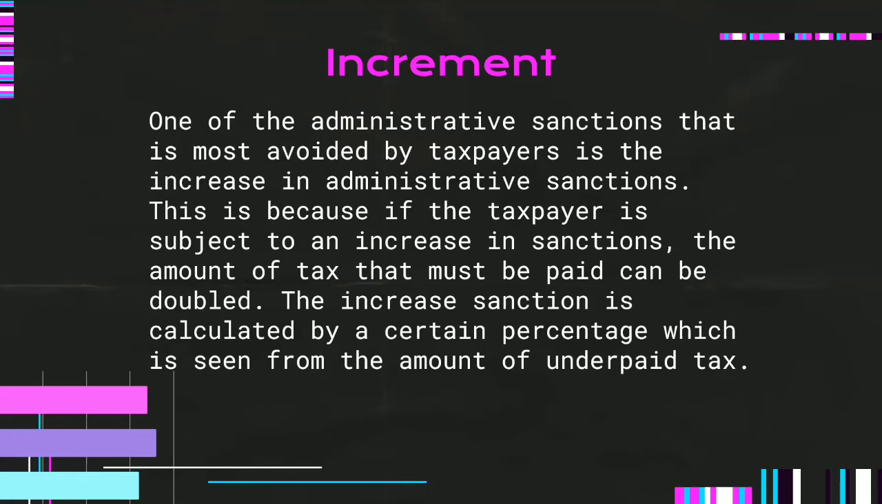Next point is increment. One of the administrative sanctions that is most avoided by taxpayers is the increase in administrative sanctions. This is because if the taxpayer is subject to an increase in sanction, the amount of tax that must be paid can be doubled. The increased sanction is calculated by a certain percentage, which is derived from the amount of underpaid tax.